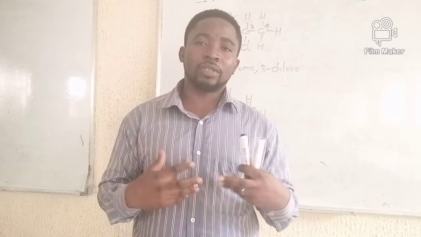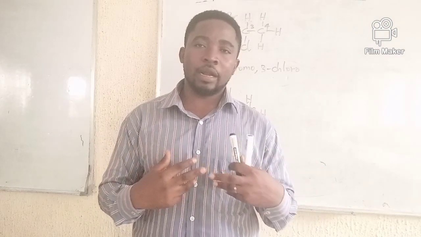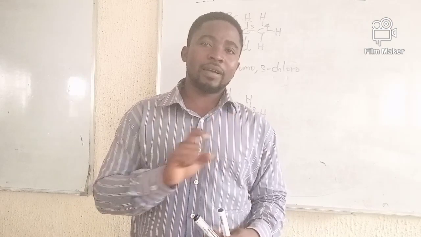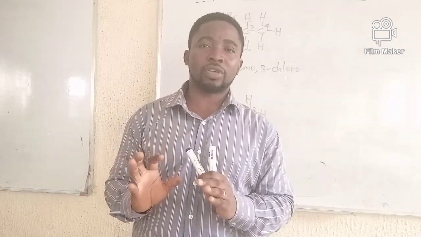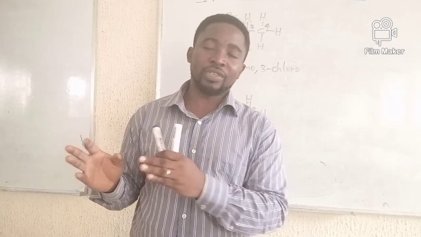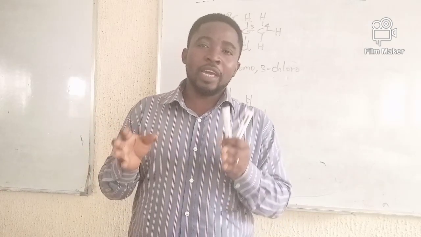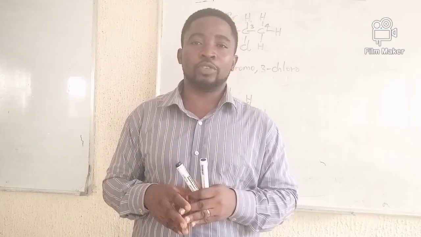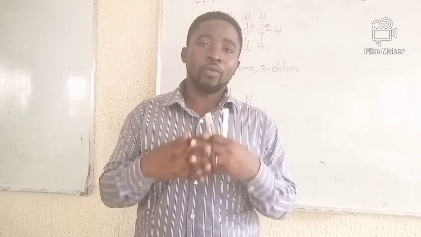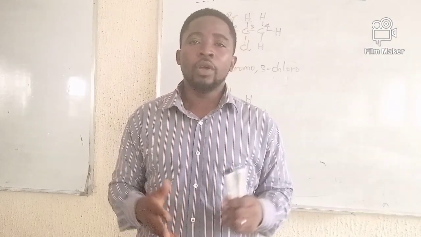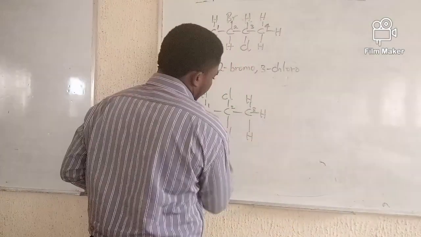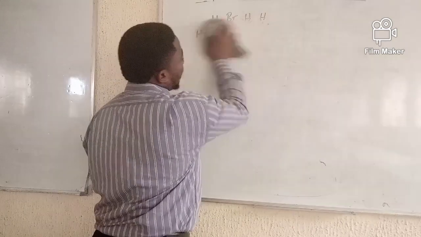So when you count the number of carbon atoms in the longest chain, please mark this thing I said now: in the longest possible chain. Because there are some structural compounds you see, having side branches, and if you're not careful, you might not be able to get the longest possible chain. So I'm going to give you an example of that so that you will understand what I'm trying to pass to you.